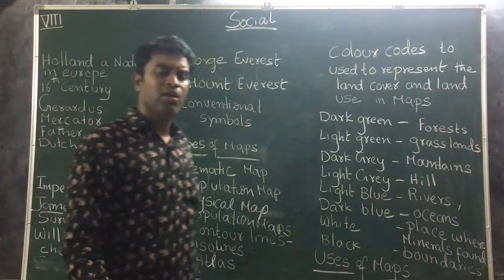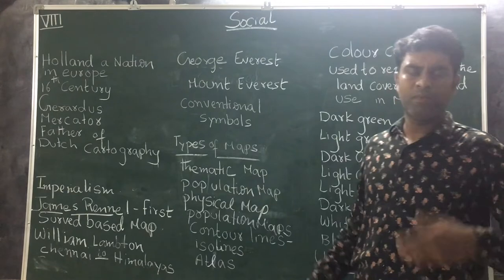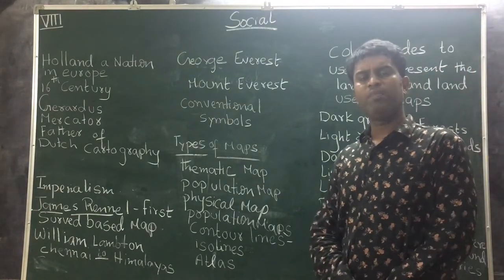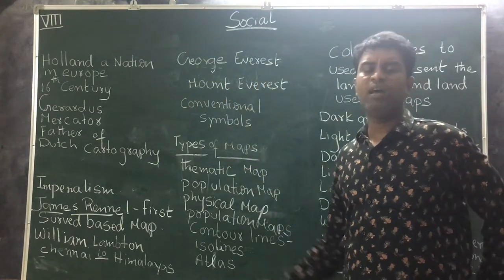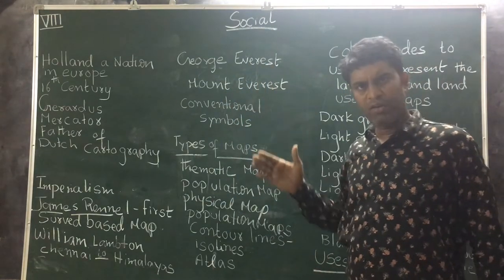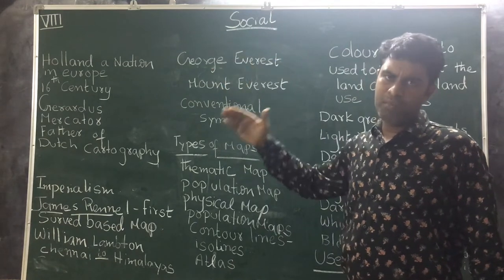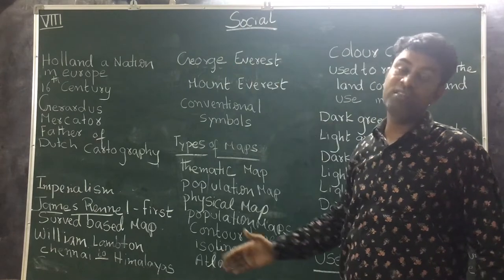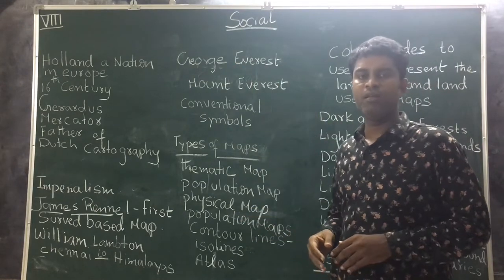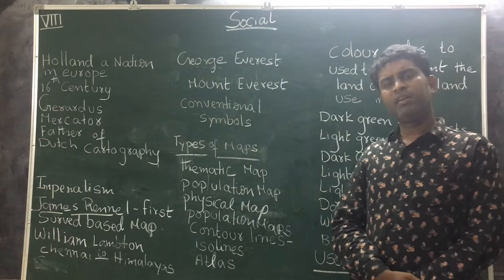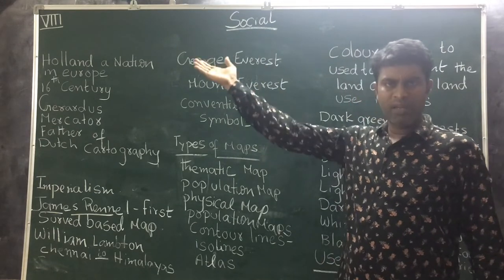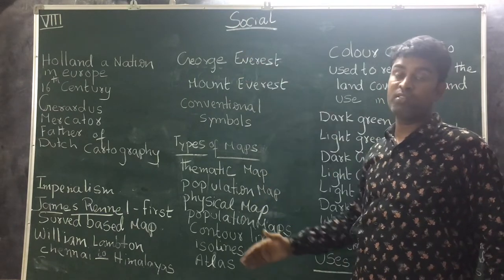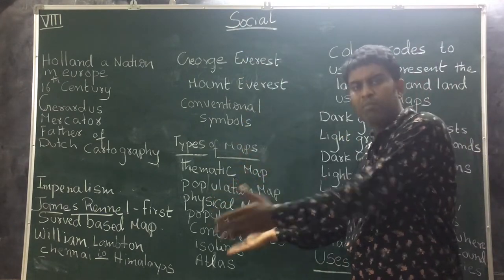Students, later we discussed the history of maps. We know already, students, that the history of the world is divided into 3 periods: ancient period, medieval period, modern period. How maps were made from the ancient period onwards, that we are going to say in the history of maps.